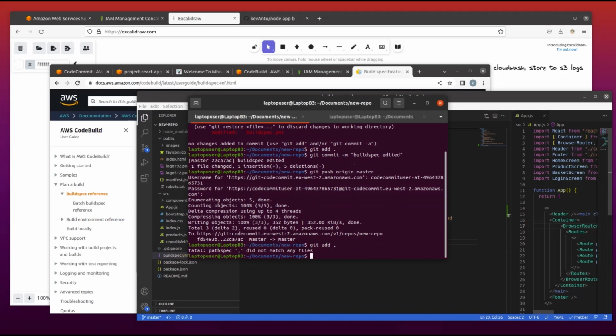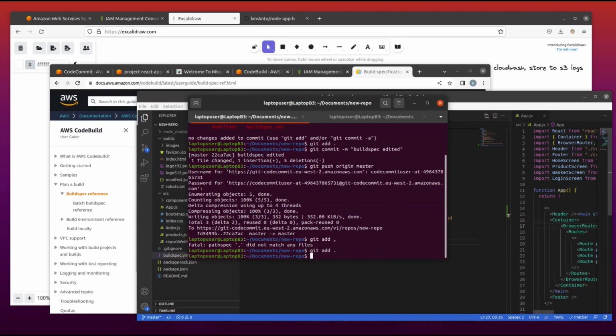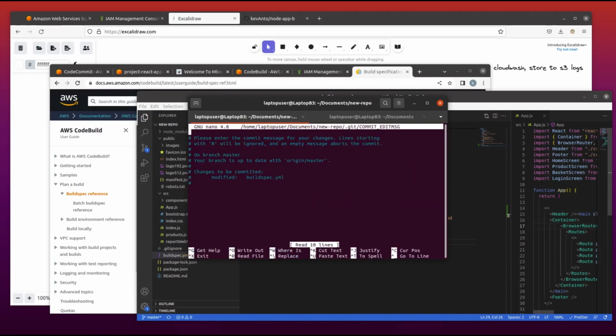Okay, a little typo, let me add everything. I commit that. Git commit, add a message. So what are we doing in our commits now?